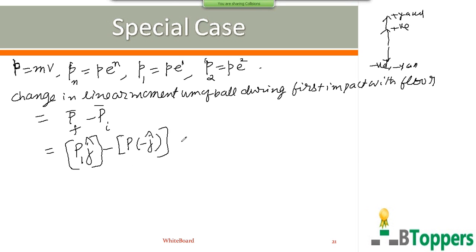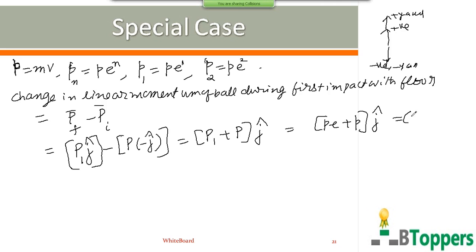So you can write it as, P1 plus P into J cap. So P1 you can write P or you can write 1 plus E into P times J cap.